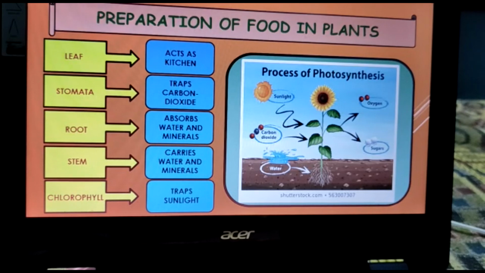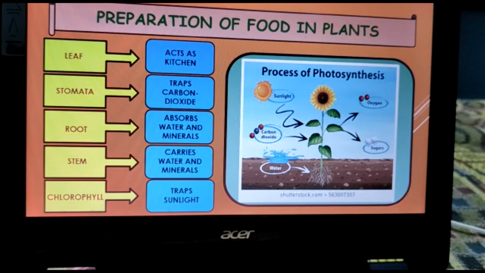And as you know, water and minerals are present in the soil, and roots of the plant absorb this water and minerals, and they are carried through the stem to the leaves. Okay, stem carries these water and minerals to the leaves. And I also told you about the chlorophyll which is present in leaves, which is also responsible for the green color. The function of this chlorophyll is to trap sunlight, and they use this energy, the light which they get from sunlight, for preparation of food. So this is the whole process of preparation of food in plants.